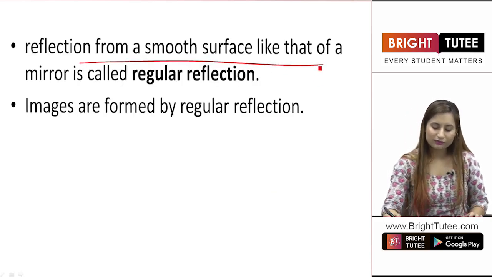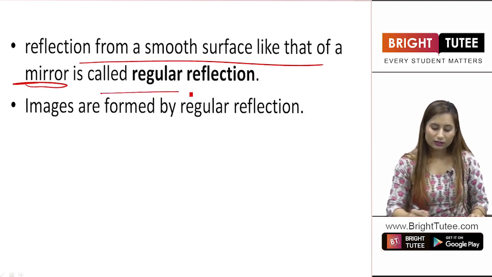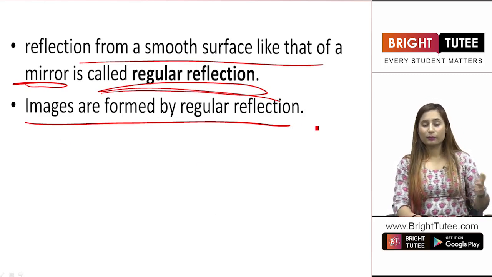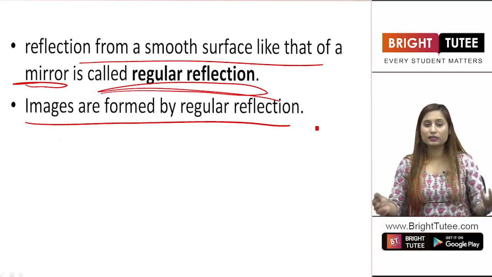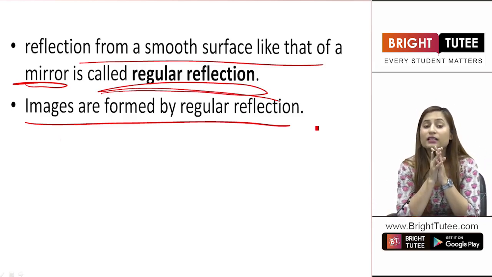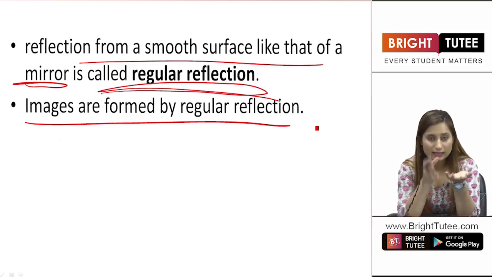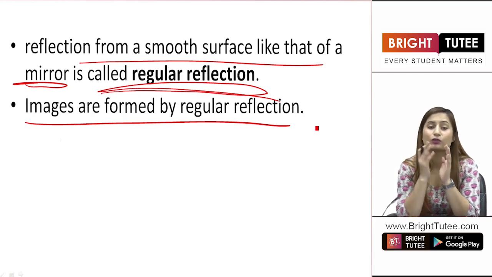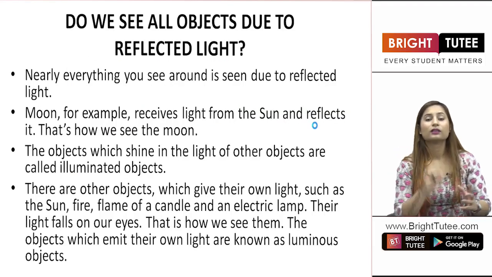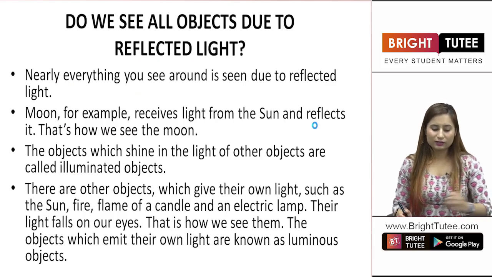Reflection from a smooth surface like that of a mirror is called regular reflection, right? Images are formed by regular reflection. By irregular reflection, we cannot form an image because obviously the rays are going into random directions. But when we have a regular surface, then only we can see reflection. You cannot see your reflection in sand, right? On a door? No, you cannot. You can only see your image in a very smooth surface, that is a mirror, because there is no possibility of irregular reflection. Here there is only regular reflection, so you can see your image in a mirror. So, this is all about diffused and regular reflection.